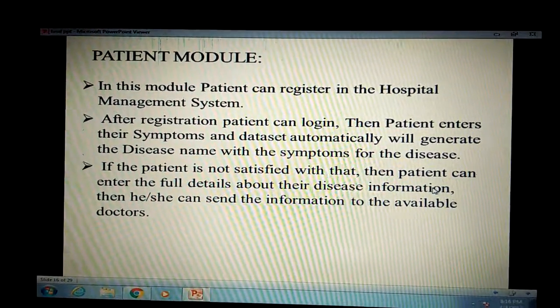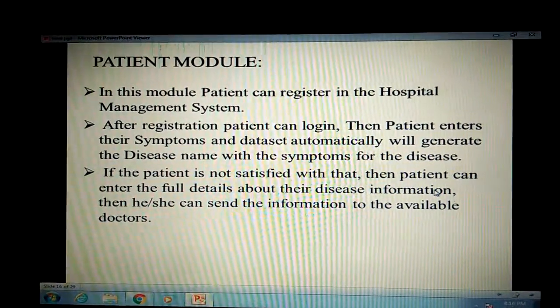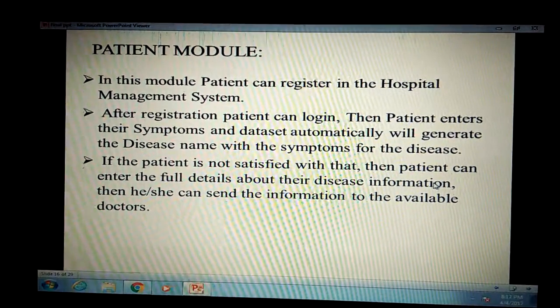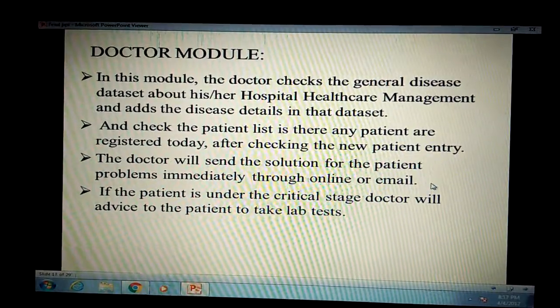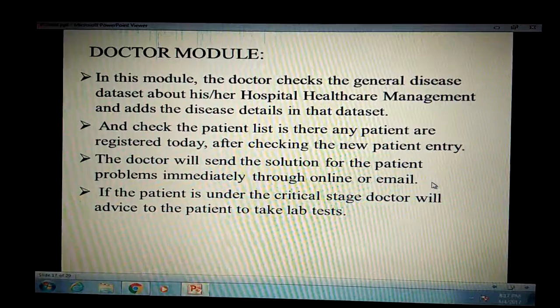Patient module: the patient registers to the hospital management system. After registration, the patient can log into the system and enter the full details about the problem. Doctor module: the doctor checks the patient details and adds the disease to the set.